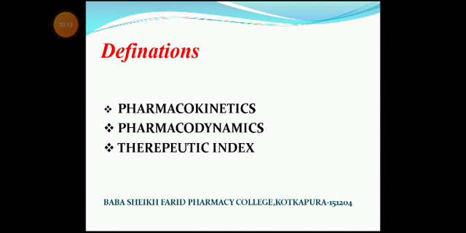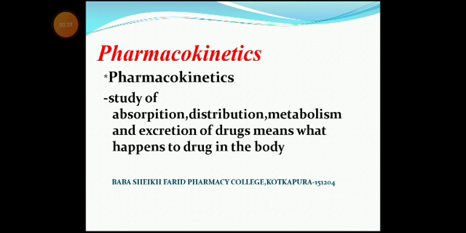In pharmacology, mainly we have three branches. Those are called pharmacokinetics, pharmacodynamics, and therapeutic index. Pharmacokinetics is a study of absorption, distribution, metabolism, and excretion of the drug. Means what happened to the drug in the body.